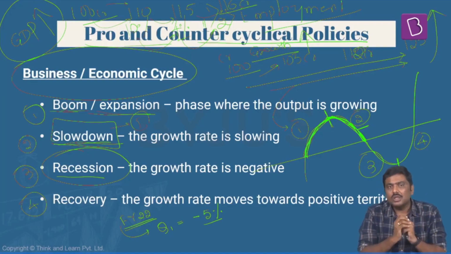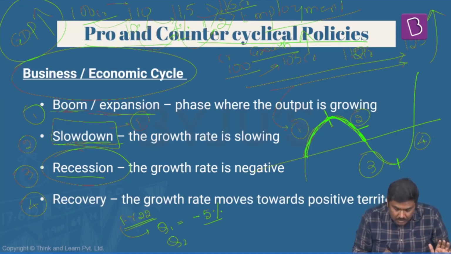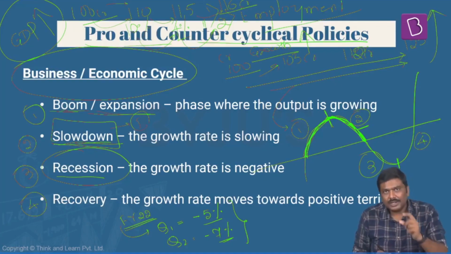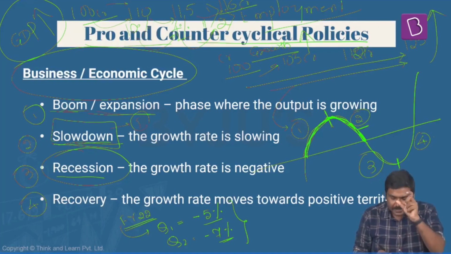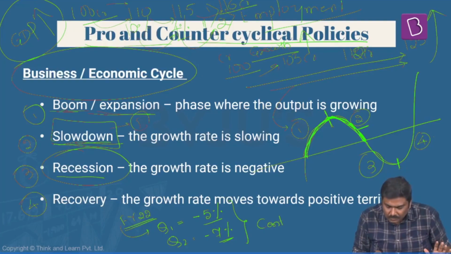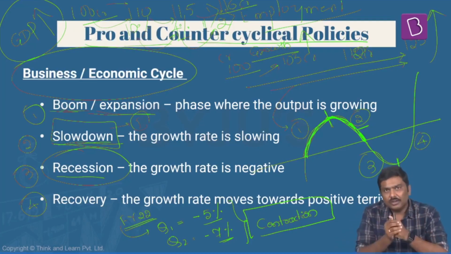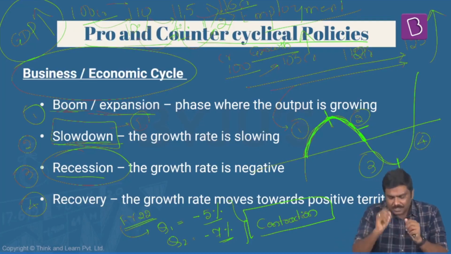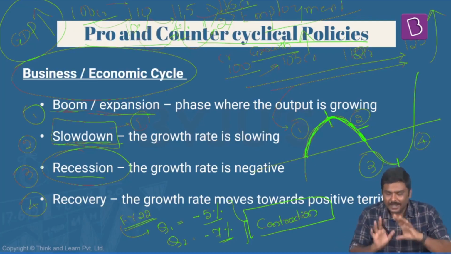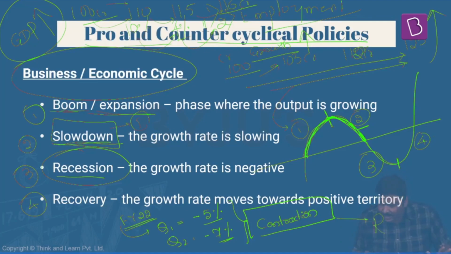Is it okay? And in the second quarter, if the GDP growth rate is, let's say, minus 7%, what has happened? The GDP growth rate is in negative terms, and the technical term used for this is a contraction in the GDP. So understand this. Whenever any economy for 2 consecutive quarters registers a negative growth rate like this, it is called a recession. This particular stage is called a recession.